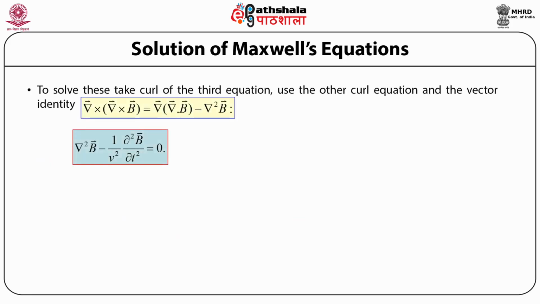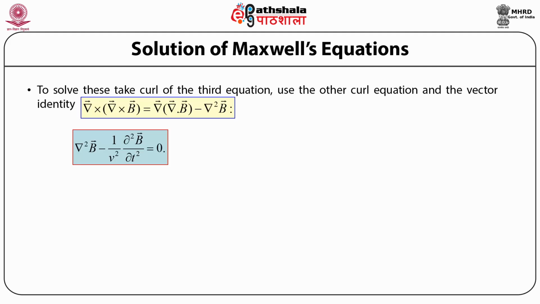So now, in order to solve these Maxwell's four equations, we take the curl of the third equation and then use the other curl equation, that is the second equation, and the vector identity that is given by the vector triple product, or the cross product of the del operator with the curl of the magnetic field induction vector B. This identity turns out to be equal to the del operator times the divergence of the magnetic field induction vector B minus the Laplacian operator acting on the magnetic field induction vector B.